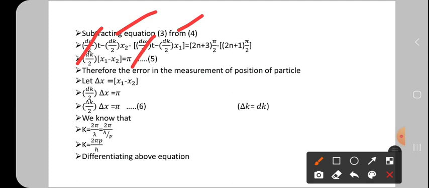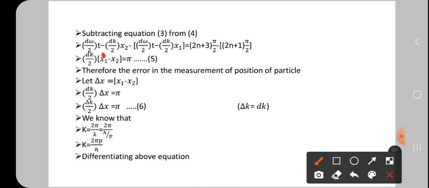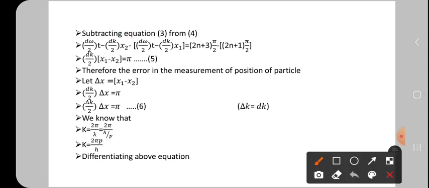Take dk by 2 common outside, but here the minus is there. If you multiply this minus value inside, then it becomes plus. So the x1 term is plus, okay. So the x1 term is plus and the x2 term is minus. Why? Because the minus is there, x2 becomes minus. When we take dk by 2 common outside, then only we get this.